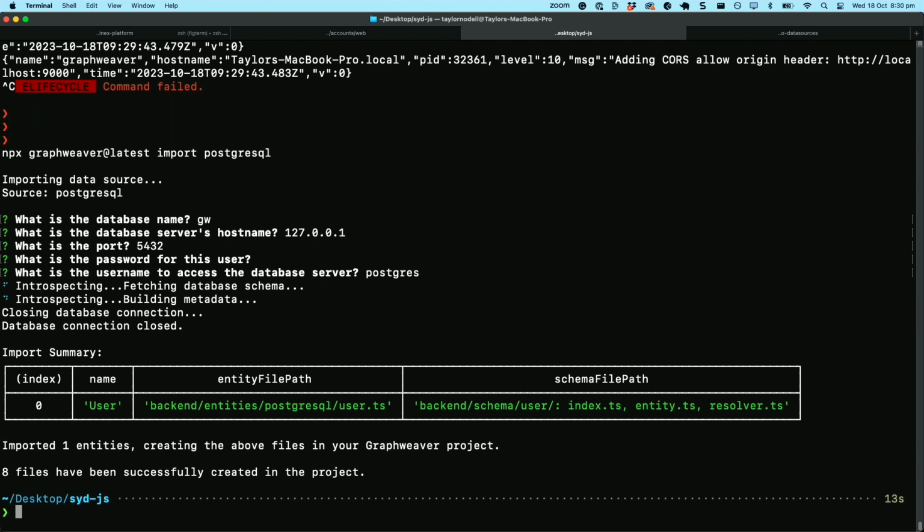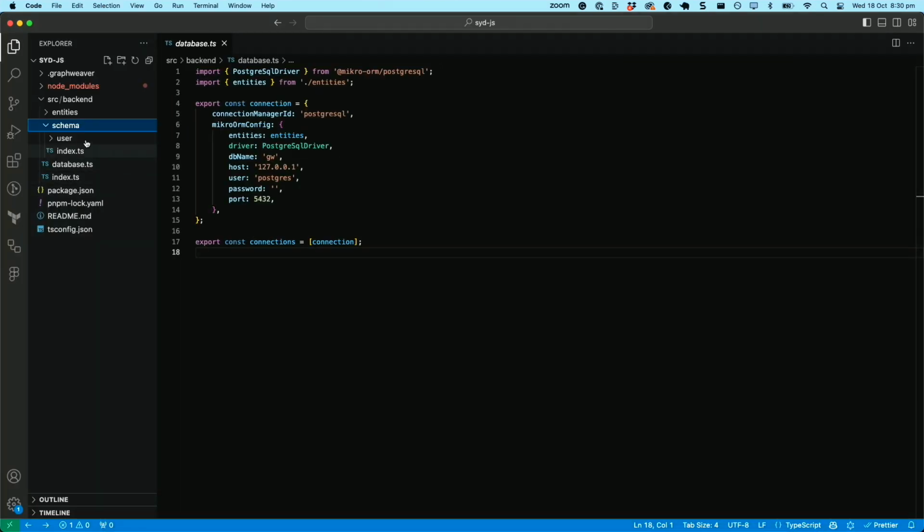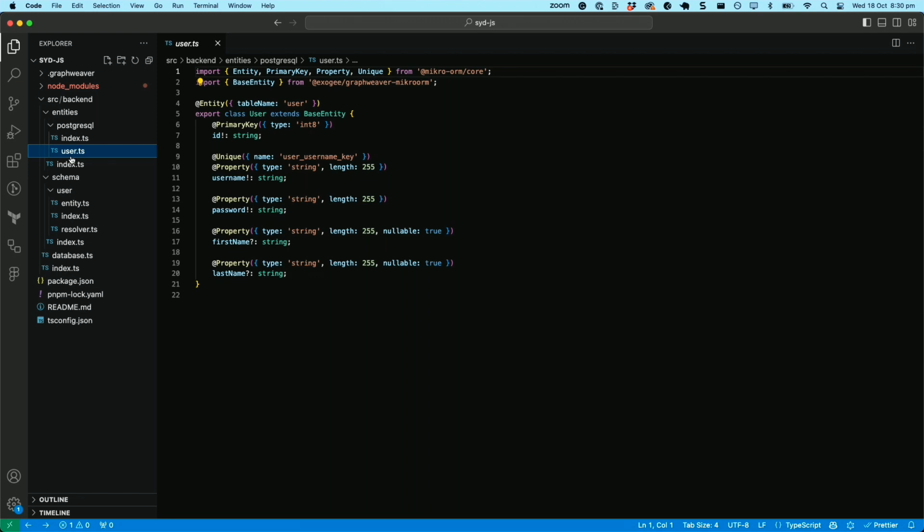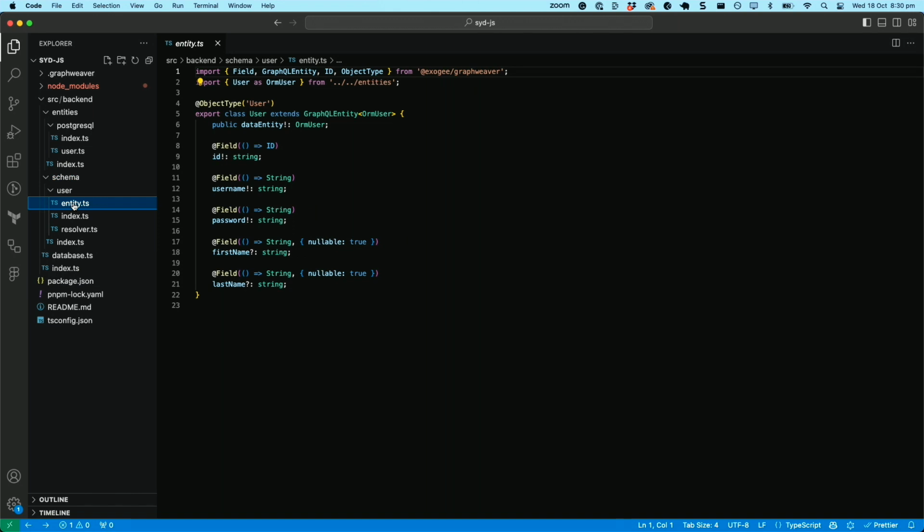And then it's scanned that database and it's generated these files. Let's jump back into the code. What has been created? We've got this entities folder, and the way that I think about this, the entities folder describes your data sources and your database, so your relationship to the database. We've got this new user that's been generated from our user table. And then the schema folder is, how I think about this, what's exposed in your GraphQL API, and we've generated that user as well.